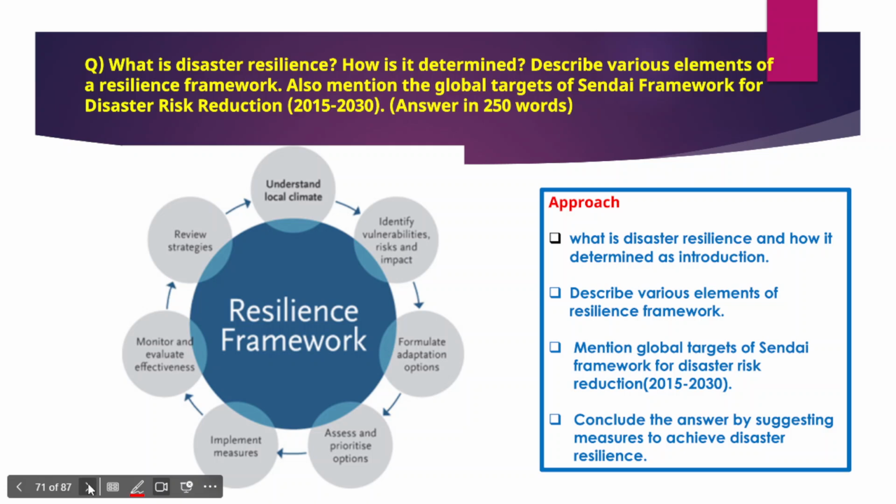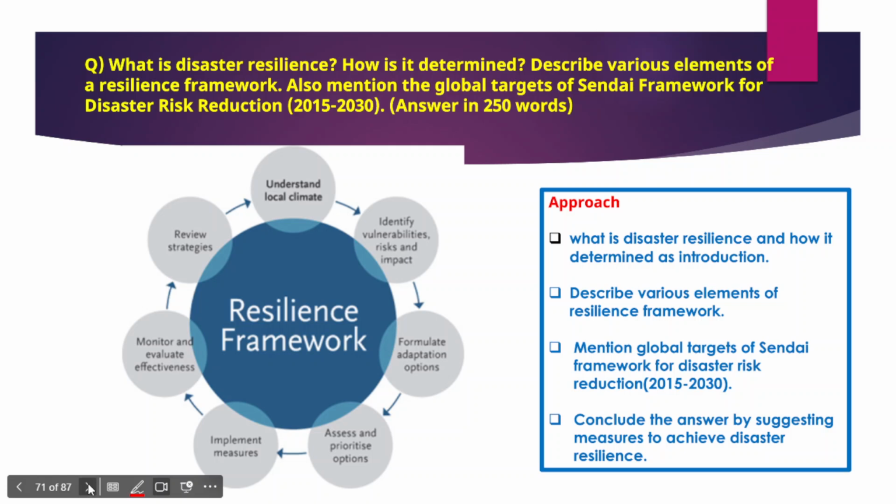Right? So in fact there is a global framework, the Sendai framework for disaster risk reduction, at the global level. Just like we have sustainable development goals which were adopted in 2015, with the world aiming to achieve all the sustainable development goals by the year 2030, the Sendai framework for disaster risk reduction would also be achieved. The goals and objectives of this framework would also be achieved by 2030.